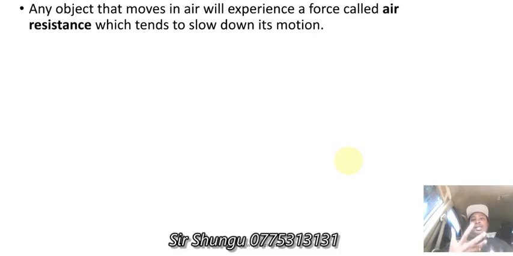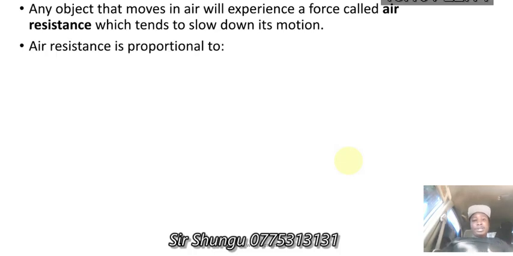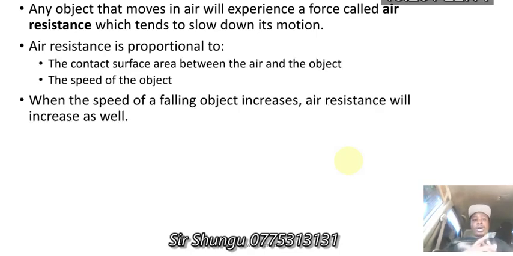Why? Because there is now air resistance, and we're going to look at the factors that influence this force. Air resistance is proportional to, number one, the contact surface area between air and the object, and number two, the speed of the object.